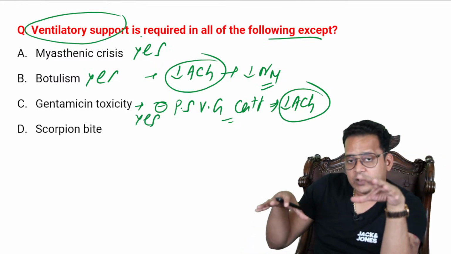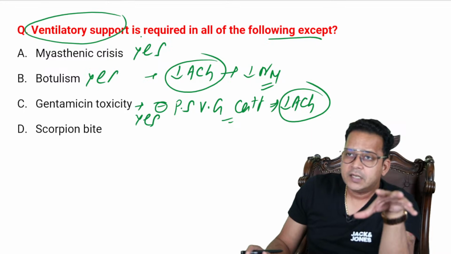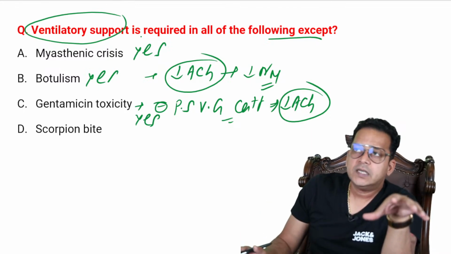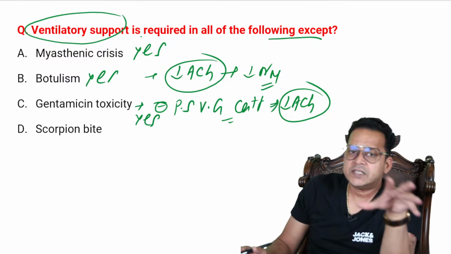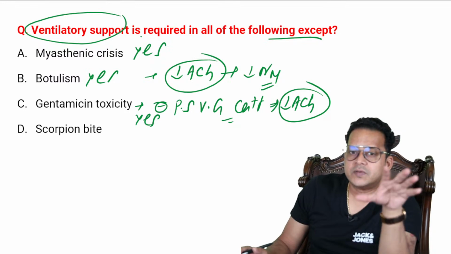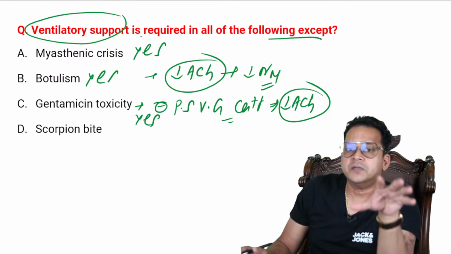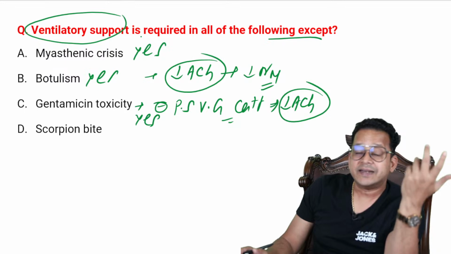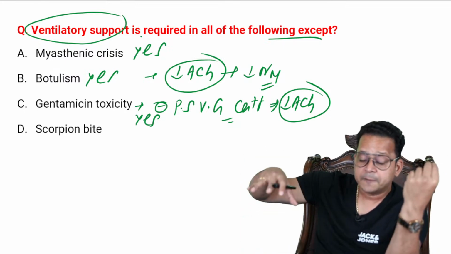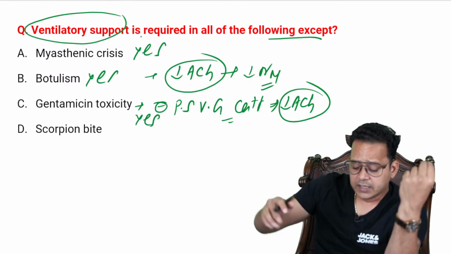So imagine how they can ask you about gentamicin toxicity. A patient on gentamicin for pseudomonas infection is being given piperacillin and gentamicin, admitted in the ward, and all of a sudden the patient complains of breathing difficulty. What is the reason? The reason would be gentamicin toxicity. Gentamicin toxicity can also decrease acetylcholine and can cause that. So answer is scorpion bite.